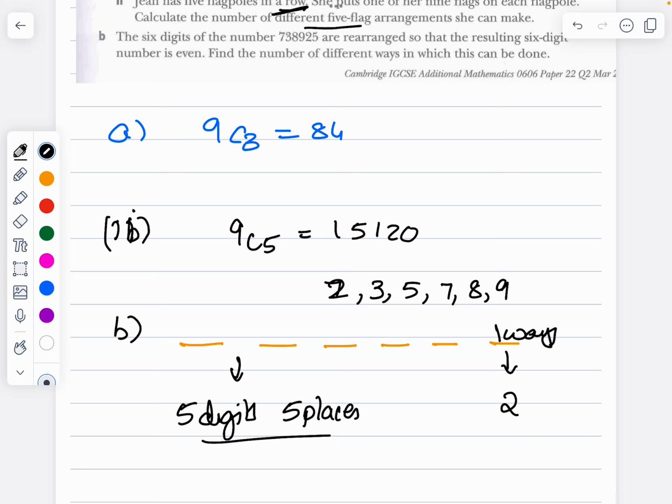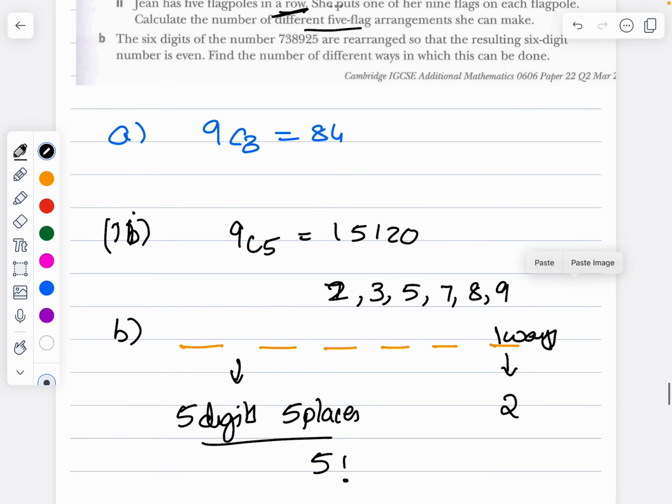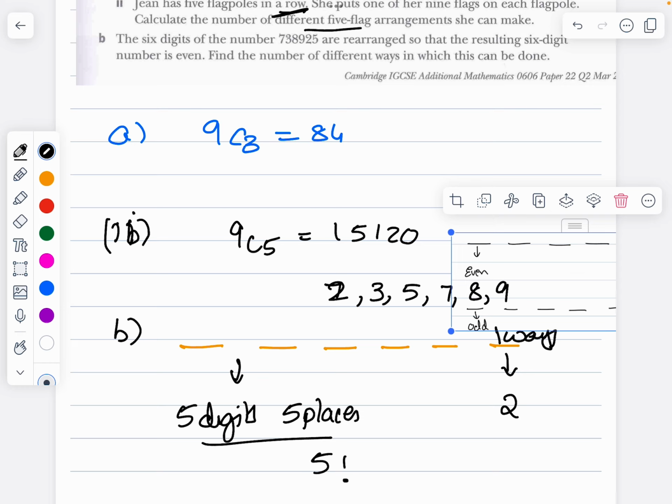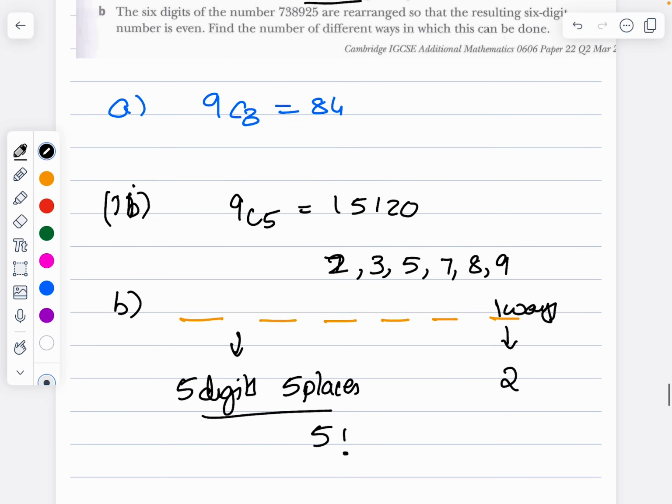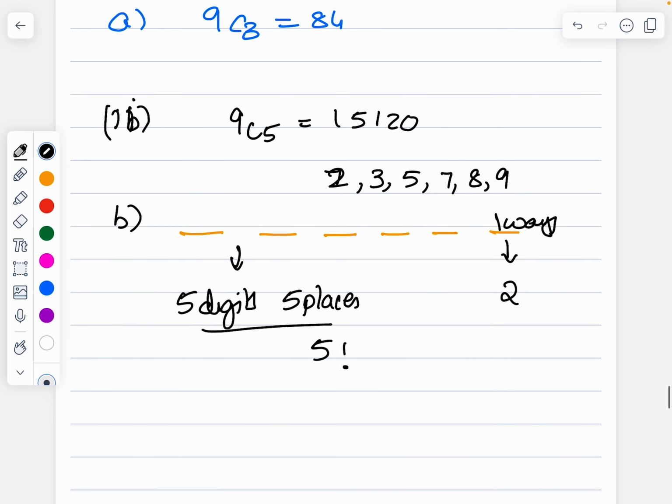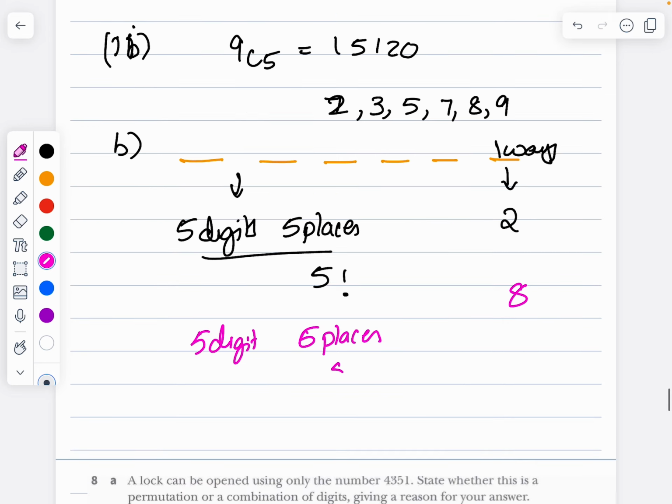5 digits at 5 places can be arranged in 5 factorial ways. And do I have another even number? Yes. If I choose 8 as the last digit, then again 5 digits and 5 places are left, so this is another 5 factorial.